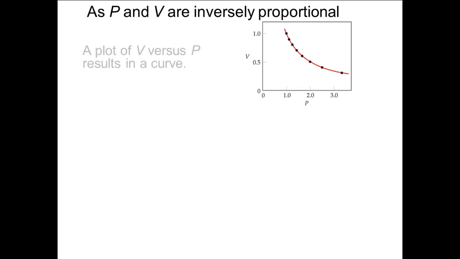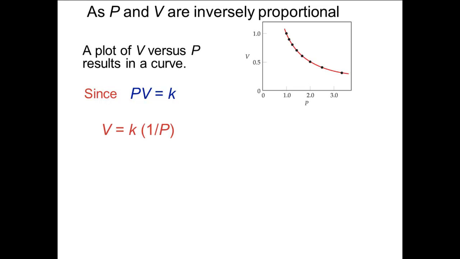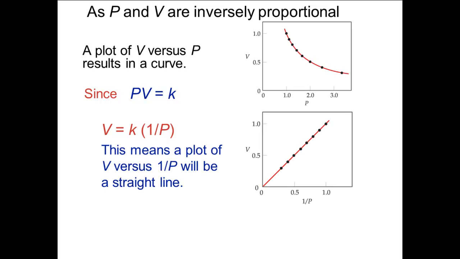Since the volume and pressure are inversely proportional, a plot of the pressure and volume of a gas gives a curve. This gives us the mathematical relationship pressure times volume equals a constant. If we rearrange the equation, we get volume equals a constant times 1 over the pressure, which means that we get a straight line if we plot volume versus 1 over the pressure.